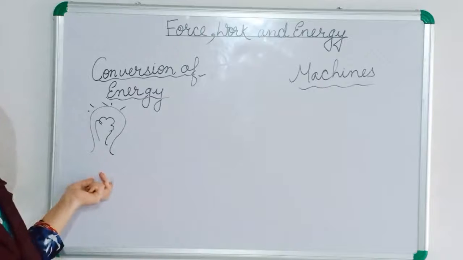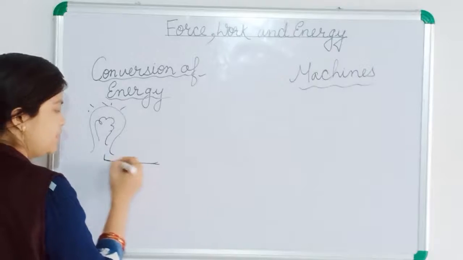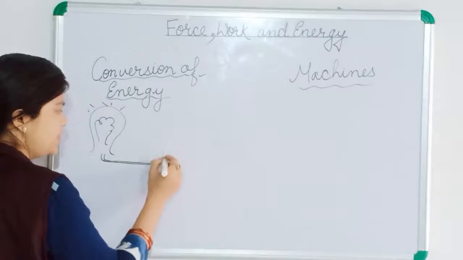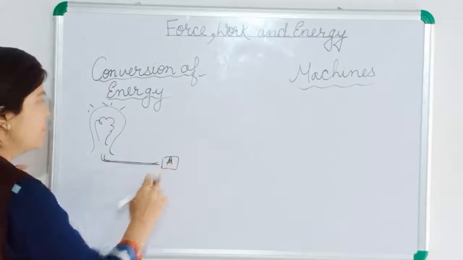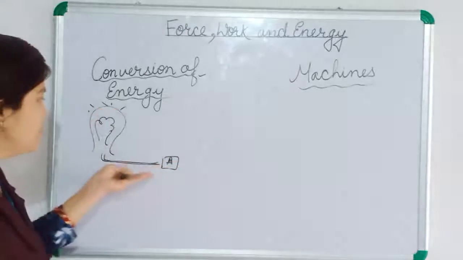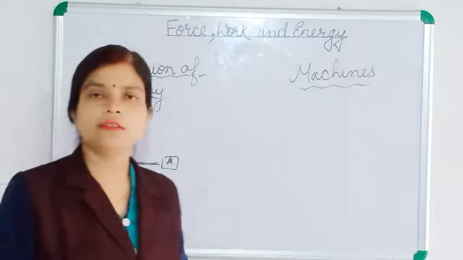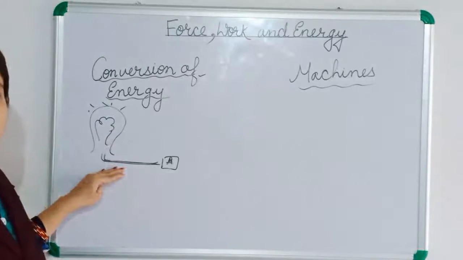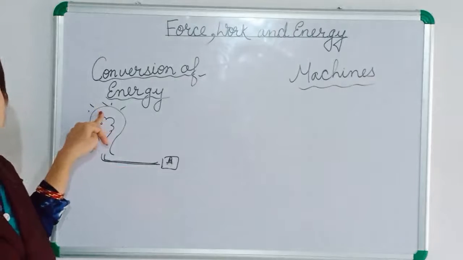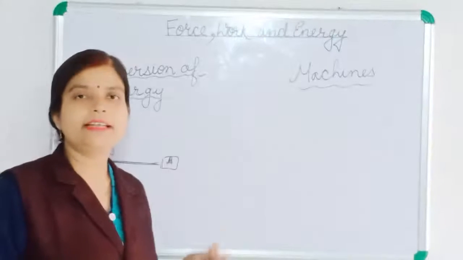How is this bulb running? Due to electrical energy. Some wire is there, and there is one switch over there. As we switch it on, this bulb will glow, because electricity will flow. But here you can see this electrical energy is converting into another energy, into light energy.